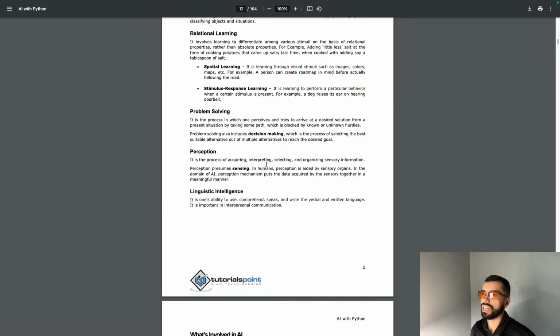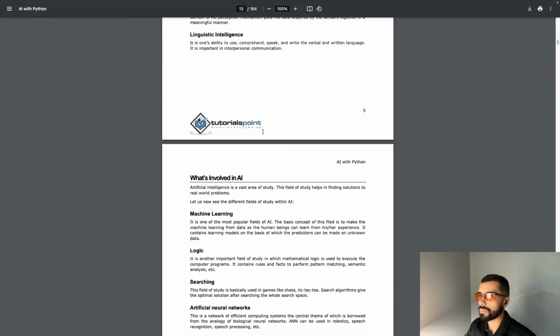Problem solving is a process in which one perceives and tries to arrive at a desired solution from a present situation by taking some path which is blocked by known hurdles. Problem solving also includes decision making, which is a process of selecting the best suitable alternative out of multiple alternatives to reach a desired goal. And with AI, that's the goal, to have it make its own decisions.